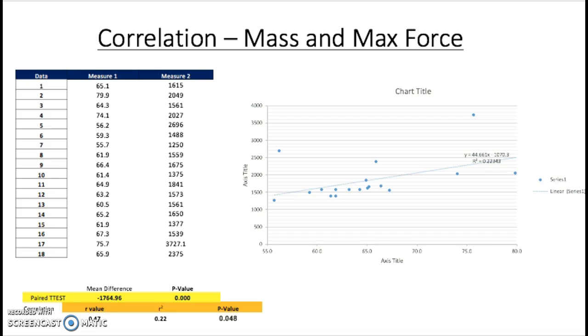The p-value is 0.048, which means that the data isn't very reliable because it is just under 0.05. One reason why the data is unreliable is because of a large anomaly in the data, data 17, measure 2, 3727.1, for their max force, which is not possible.